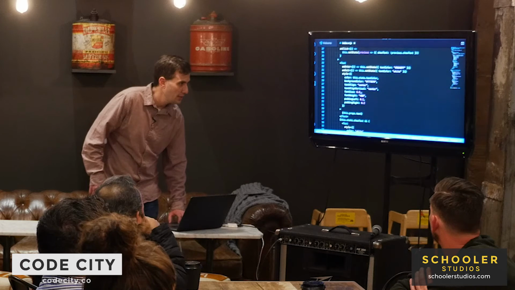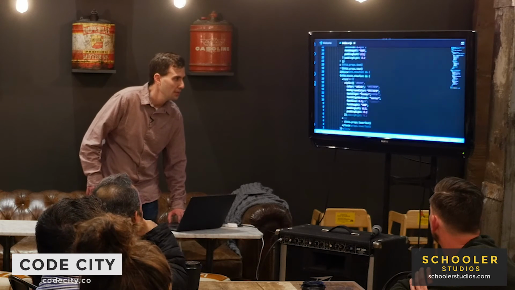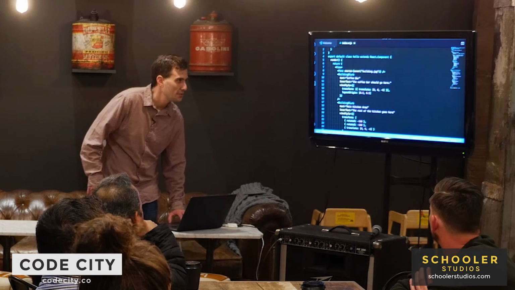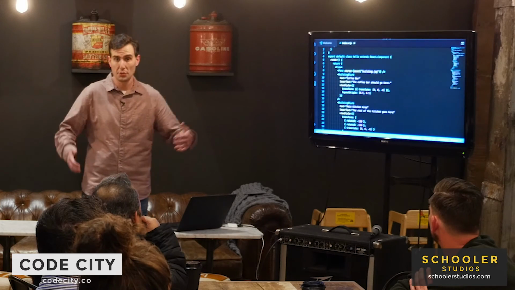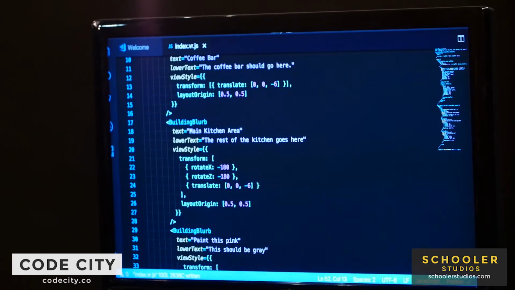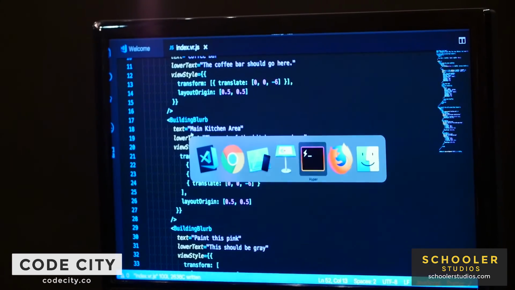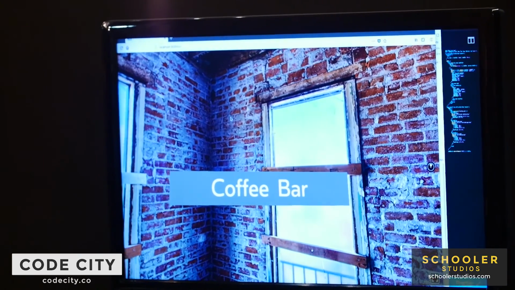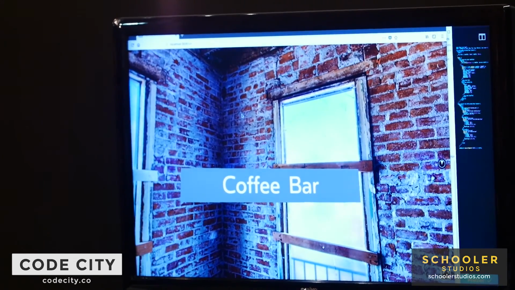So this code, again, we're not going to dive into what all the code's doing. It's just very, very similar to the React examples that we've seen so far. So this is a web VR app we're going to take a look at.